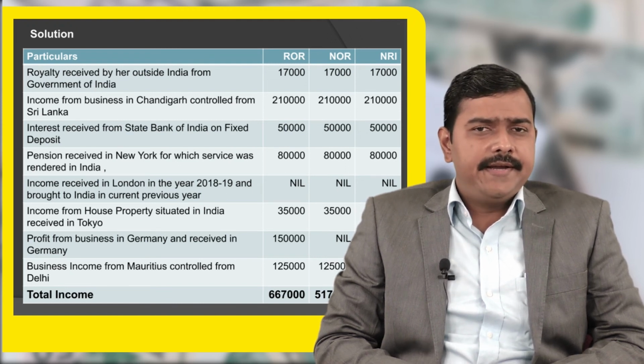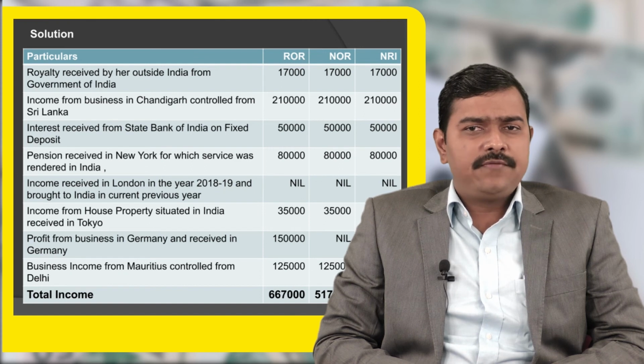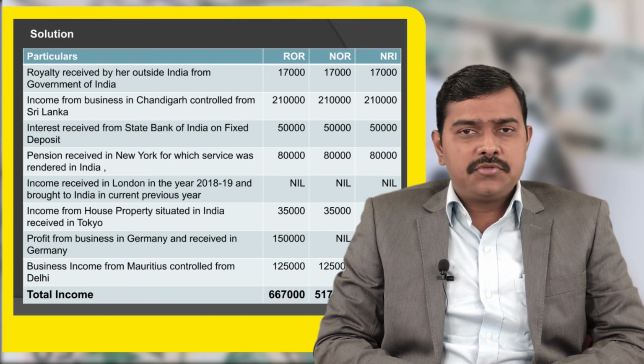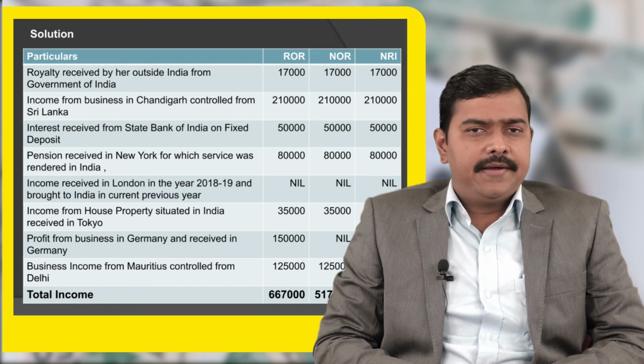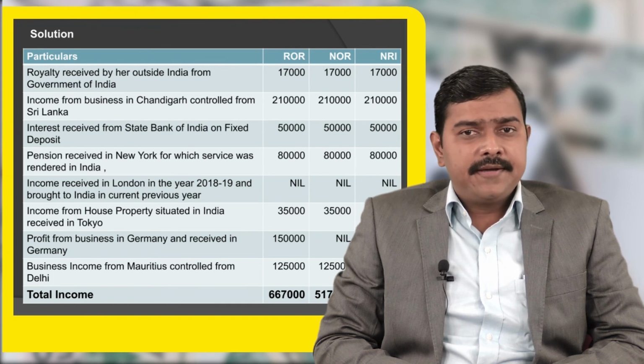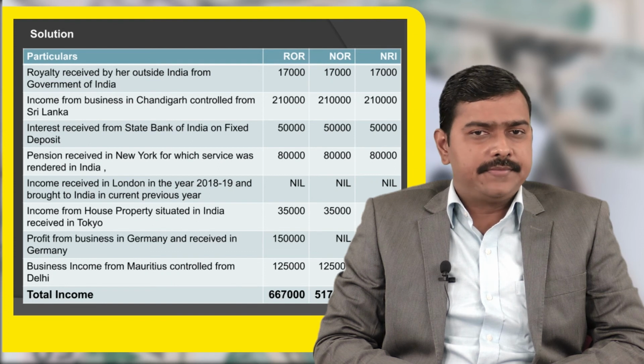Third is interest received from State Bank of India on fixed deposit. It is also an Indian income because the source of income is situated in India. So it will be taxable for all ROR, NOR and NRI. Pension received in New York, for which services were rendered in India. So it is an Indian income and it will be taxable for ROR, NOR and NRI.